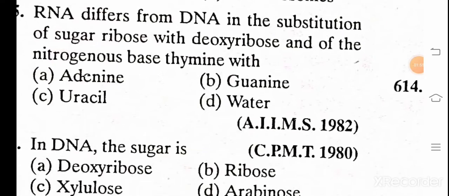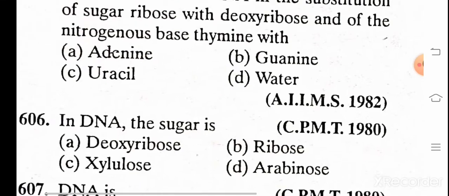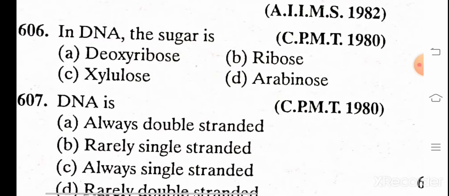RNA differ from DNA in the substitution of sugar ribose with the deoxyribose and of the nitrogenous base thymine with: A. Adenine, B. Guanine, C. Uracil, and D. Water. And the correct answer is C, Uracil. In DNA, the sugar is: A. Deoxyribose, B. Ribose, C. Xylose, and D. Arabinose. And the correct answer is C, Xylose.